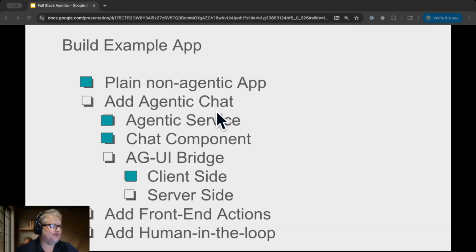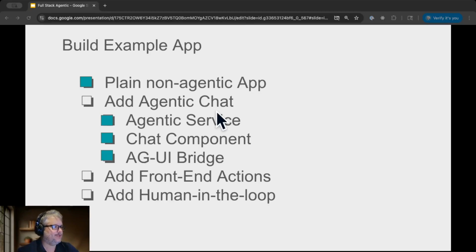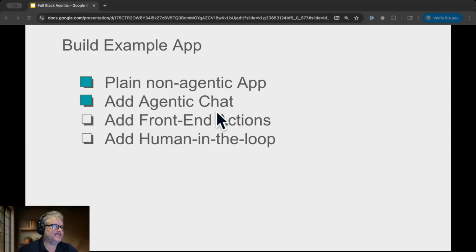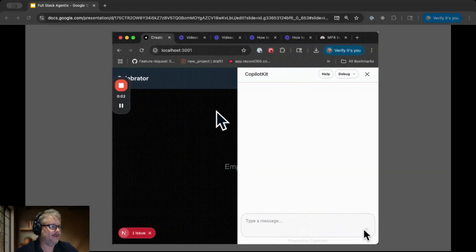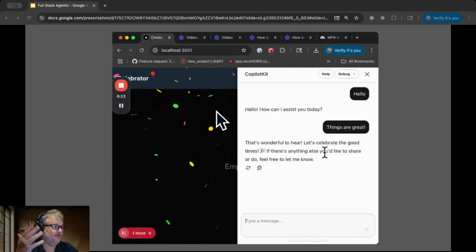We can start this up, and now we've completed the server side of the connection, which brings the AGUI bridge to completion, which brings the agentic chat to completion. And so now we get started with some of these post cursor features where the UI is integrated into the agentic chat. And to do that, what we're going to do is we're going to expose to the agent the ability to rain confetti. We say hello. We say things are great, exclamation point, and then the agent decides to rain confetti.